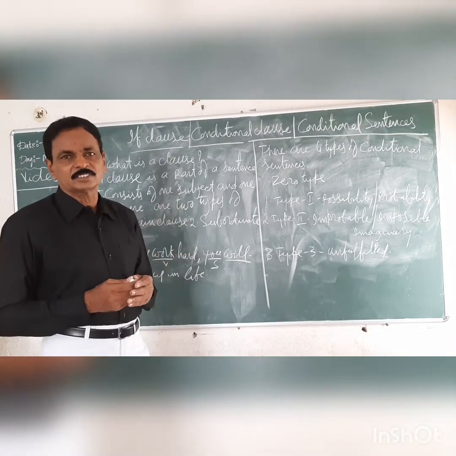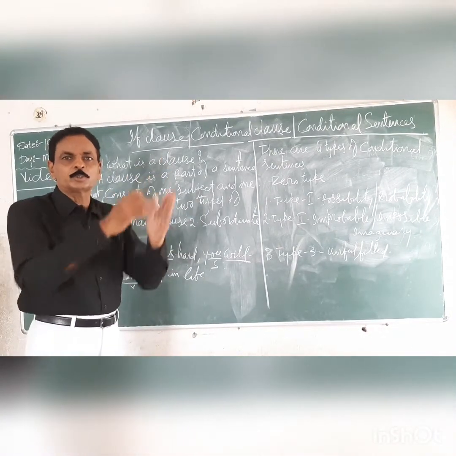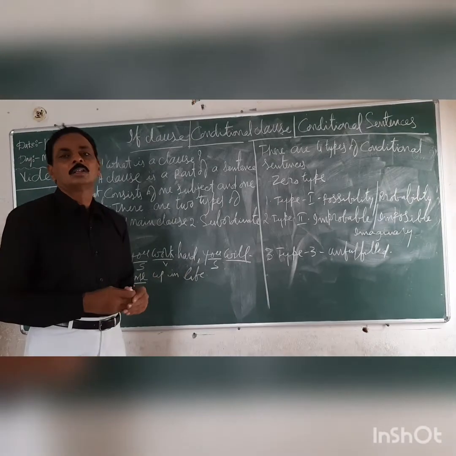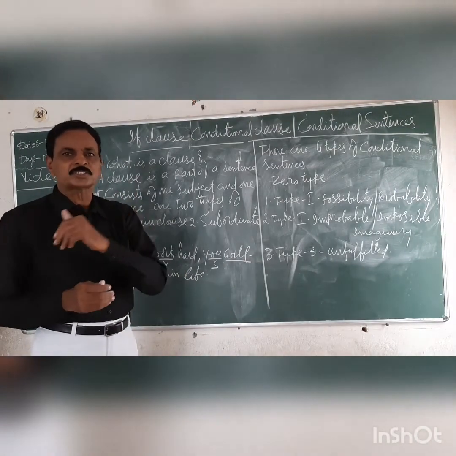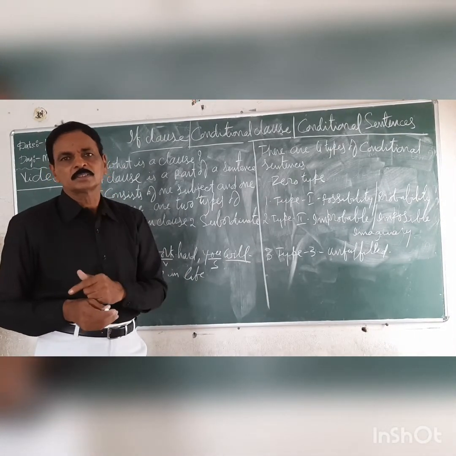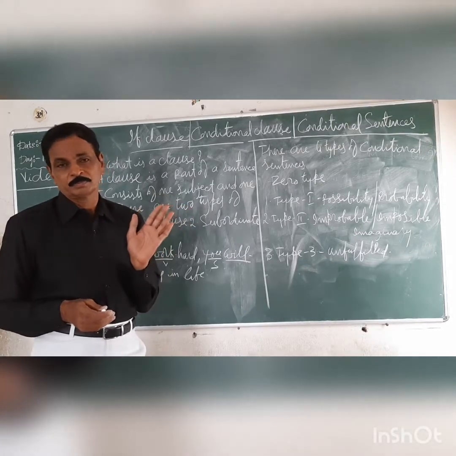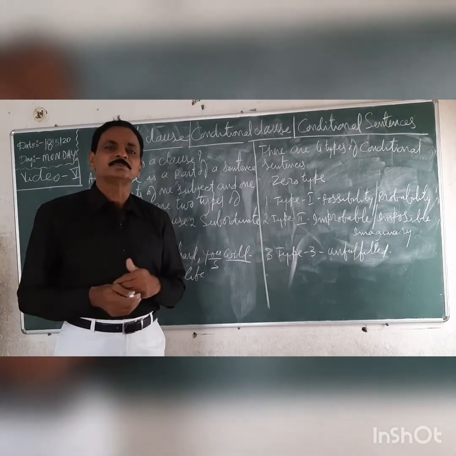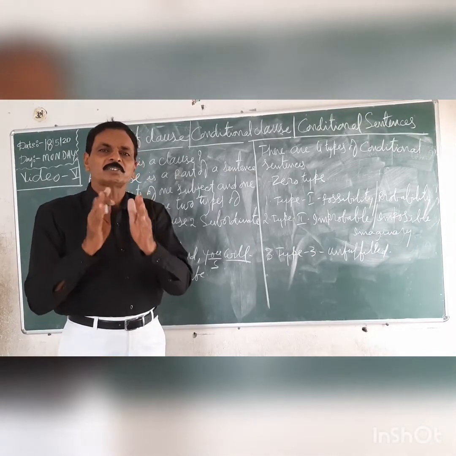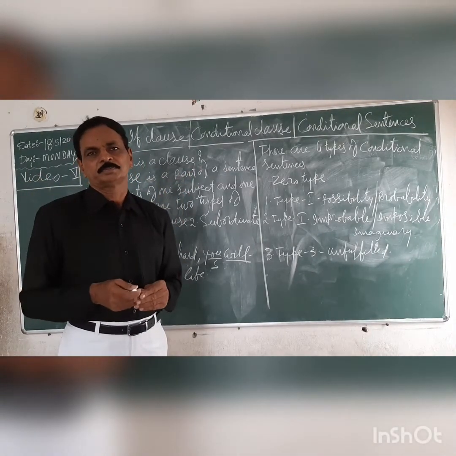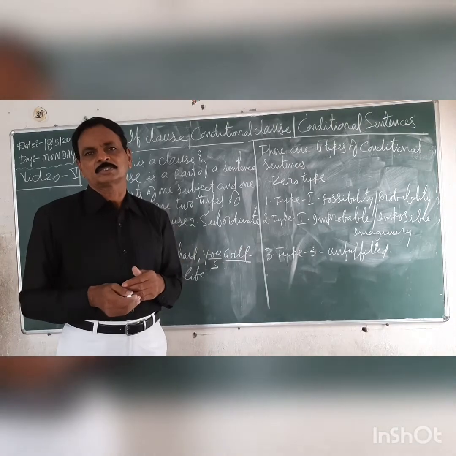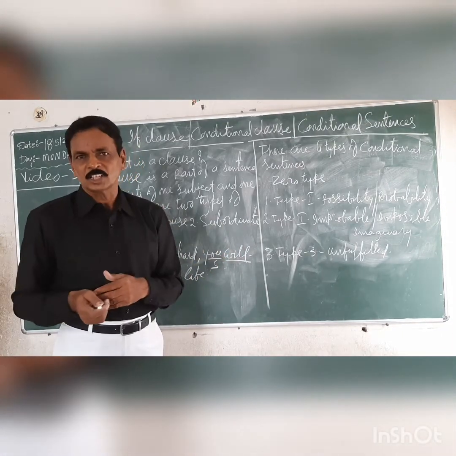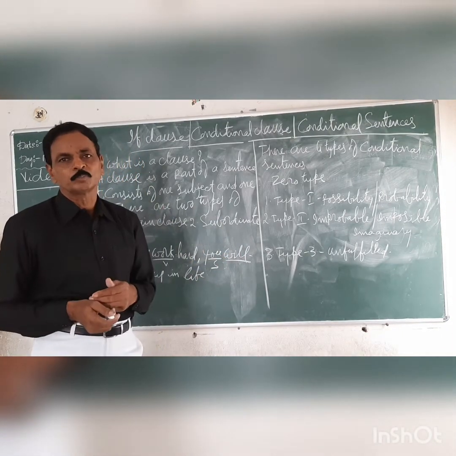Next is subordinate clause. Subordinate clause is quite opposite. It also should consist of one subject and one verb. That is a must. But subordinate clause doesn't give complete meaning. It is always dependent. That's why it is called a dependent clause. It always depends on main clause for its full meaning.